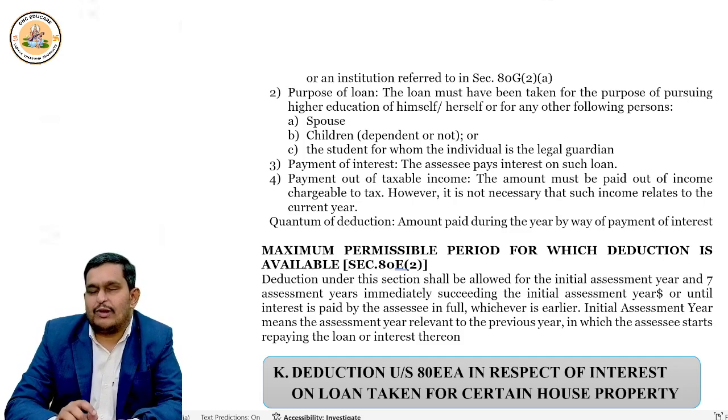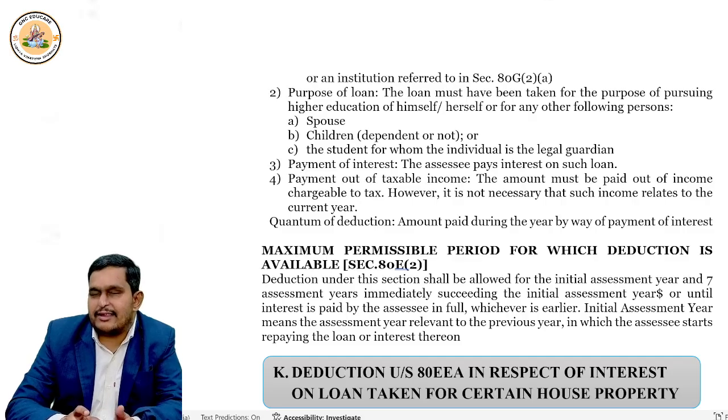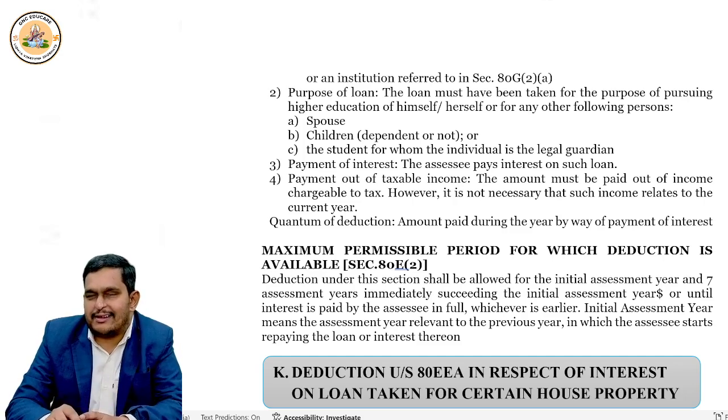Deduction of what? Whatever interest is paid, it will be allowed as deduction. But from when? The answer is the initial assessment year and 7 subsequent assessment years. So totally 8 years you can get the deduction. Initial assessment year plus 7 subsequent assessment years. So 1 plus 7, 8 years.